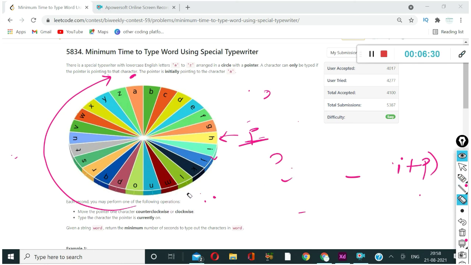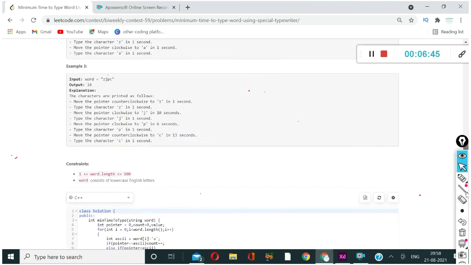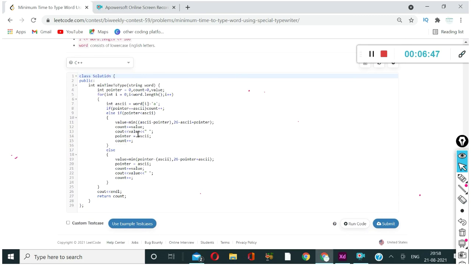So now I will show you the code. Yeah, this is the code for it. We are iterating through our string, and here we have ASCII, which is word[i] minus 'a', and if our pointer is equal to ASCII, then we will just increment the count.